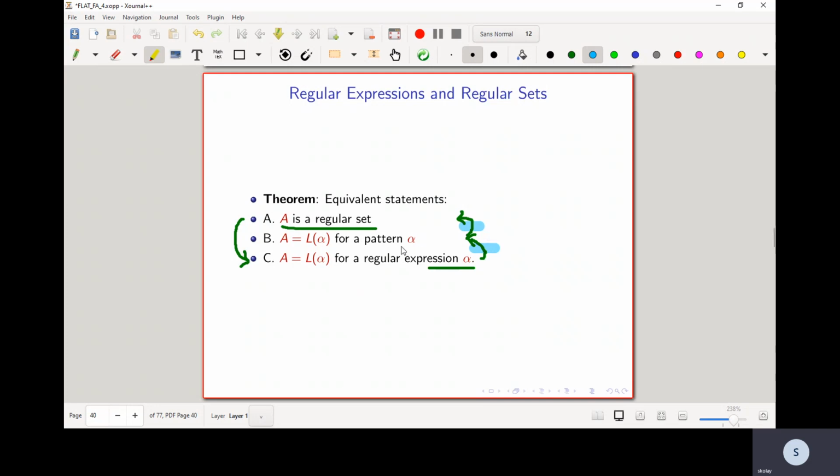We also saw that if there is a language matching a pattern alpha, then that language L alpha, which is equal to A, will be a regular set. We saw this proof, and today we will continue with the proof and finish it by showing that if A is a regular set, then in fact it is a language matching a regular expression alpha.